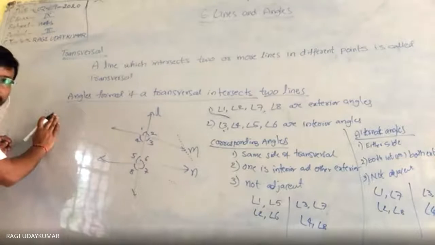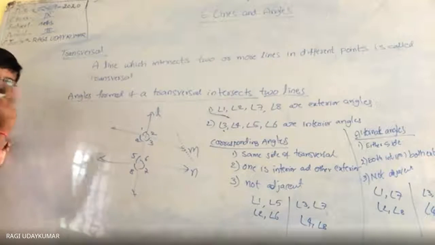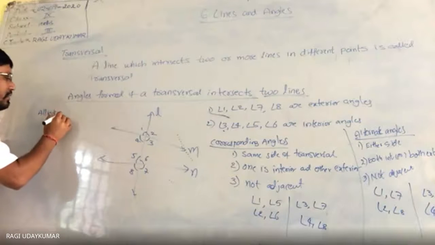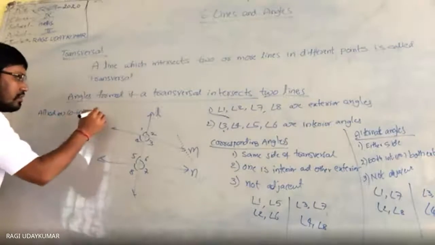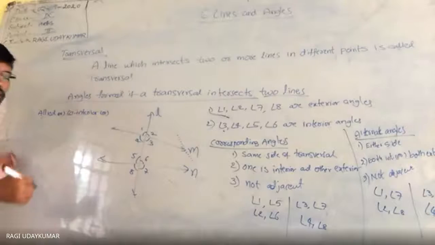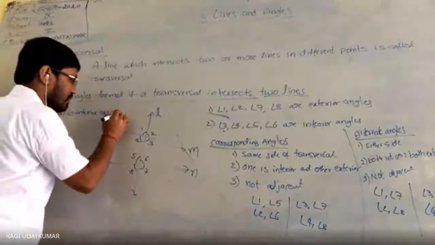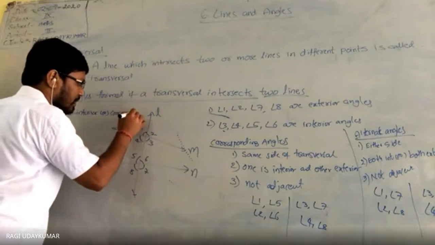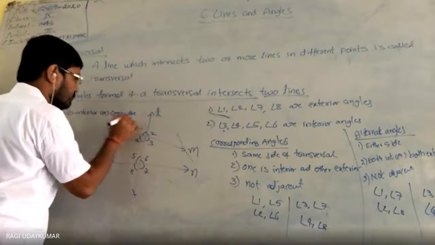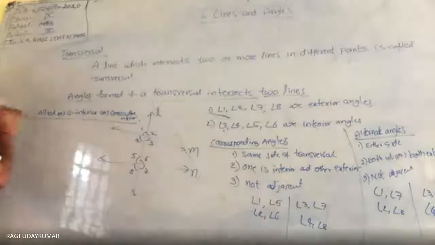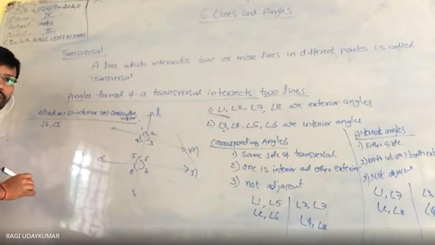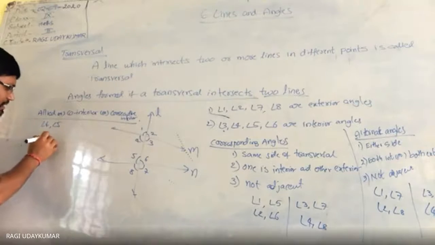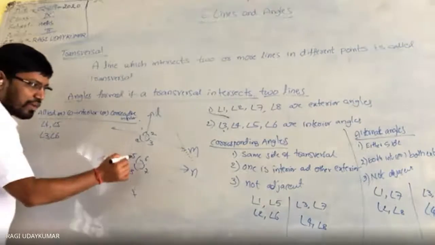So allied, co-interior or consecutive interior angles: which pairs are called these? 4 and 5, and 3 and 6, on the same side.